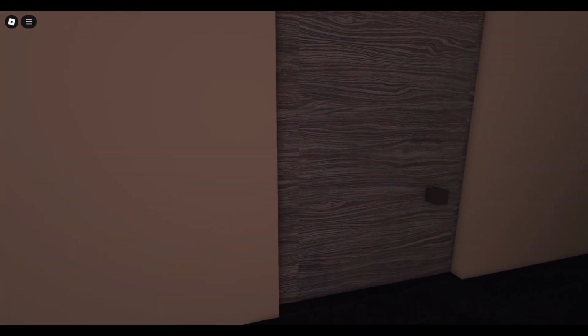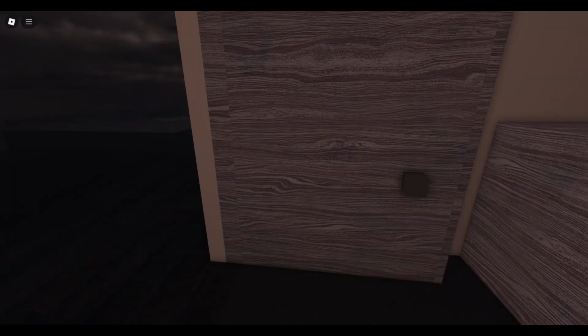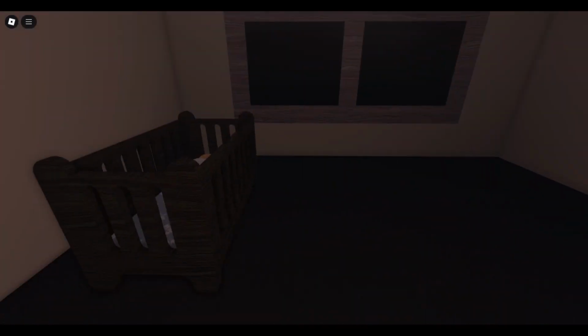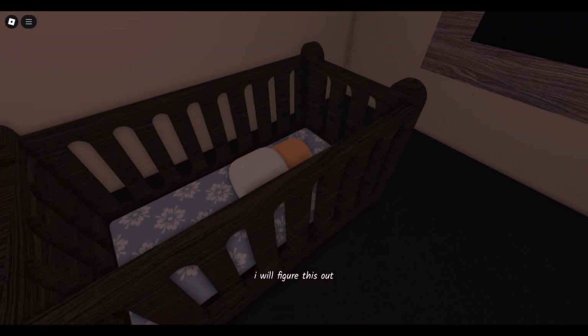Okay, so it looks like this person is hearing voices. They believe that God will save them. And they'll be okay. Oh my god, it's a baby. Did we kill the baby? Did we kill our child? Are we seeing the criminal? I will figure this out. Are we seeing this through the criminal's eyes?